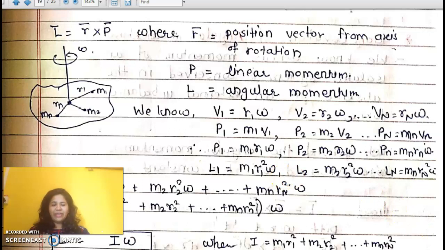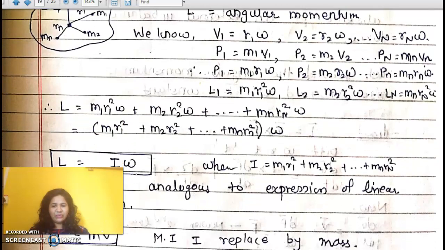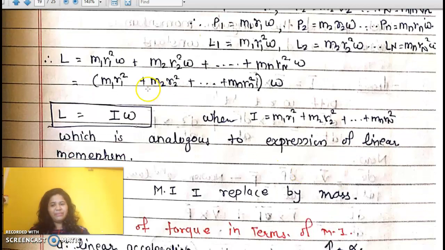Similarly, calculate L1, L2, L3 up to Ln. So total L is equal to the sum of mass into R square into omega. Omega is common, take it outside the bracket, and the remaining terms become I. So angular momentum is nothing but the moment of inertia I into omega.